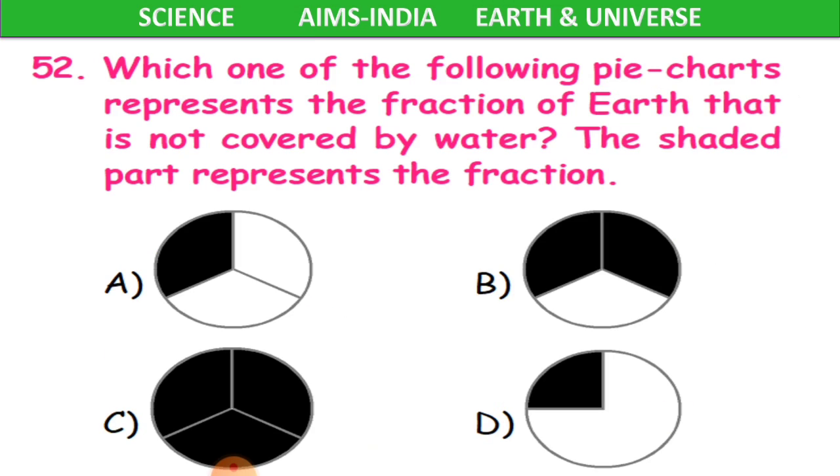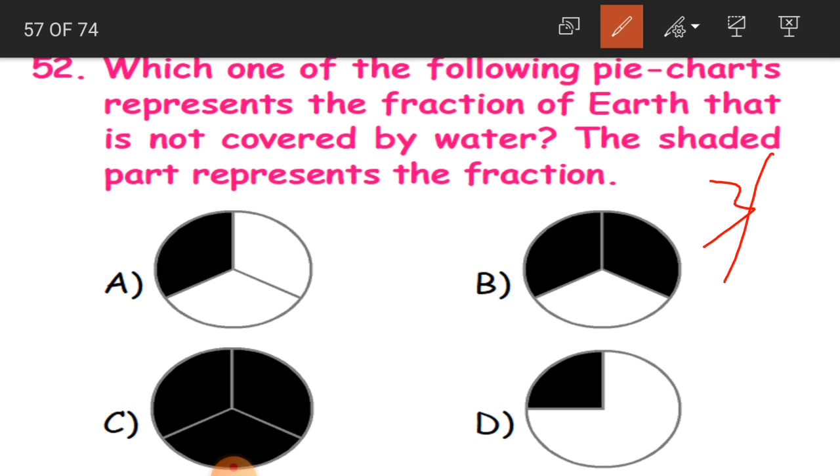Now 52nd question. Which one of the following pie charts represents the fraction of Earth that is not covered by water? The shaded part represents the fraction. See here, children, we have learnt that Earth is covered with water. How much part? 3/4 part is covered with water.